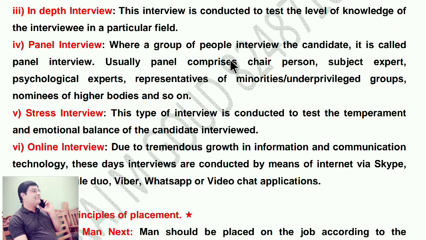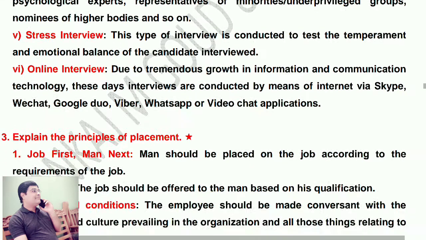Panel interview. Where a group of people interview the candidate, it is called panel interview. Usually, the panel comprises chairperson, subject expert, psychological experts, representatives of minorities or underprivileged groups, nominees of higher bodies, and so on. That is known as panel interview. Just now we studied about the panel interview.